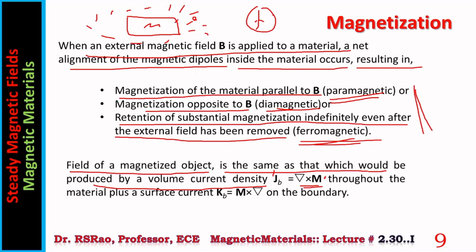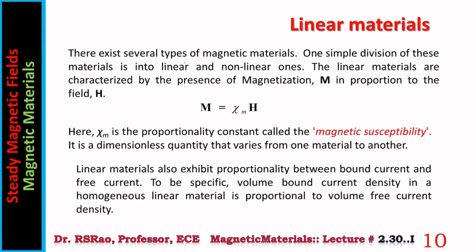So the field is the sum of two fields, one due to volume current, another due to surface current. There exist several types of magnetic materials. One simple division of these materials is into linear and non-linear. Linear materials are characterized by the presence of magnetization M in proportion to the field.